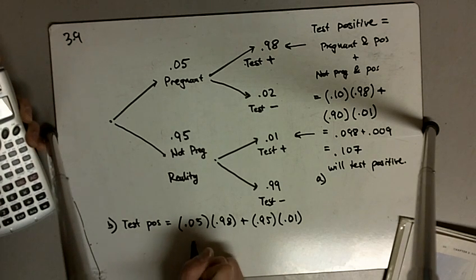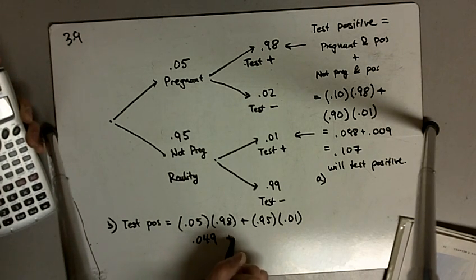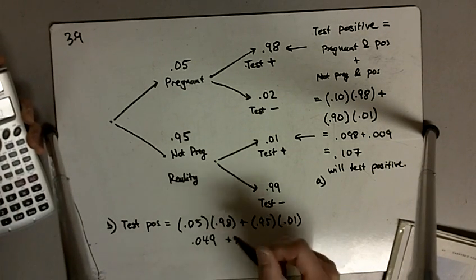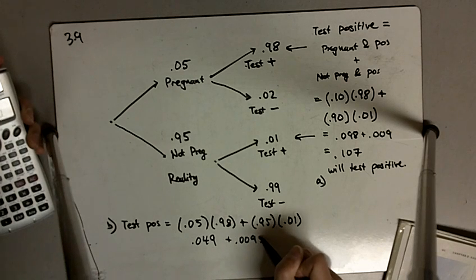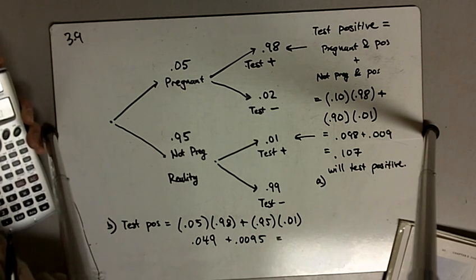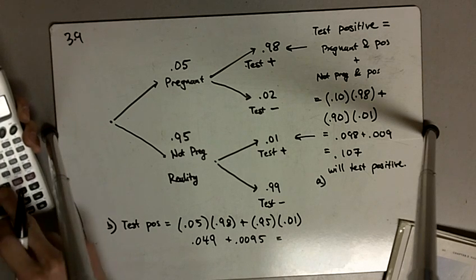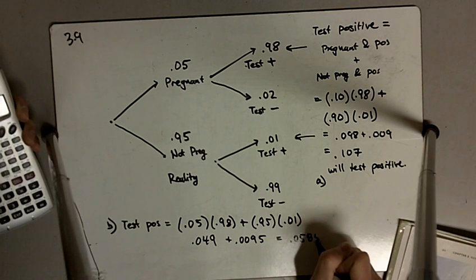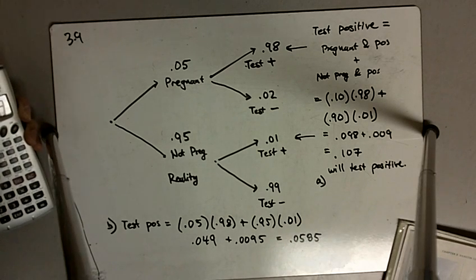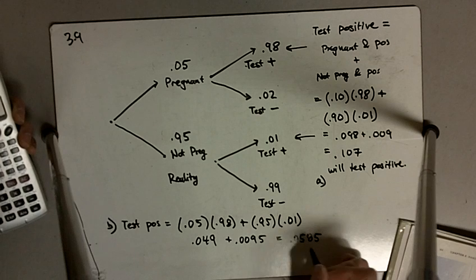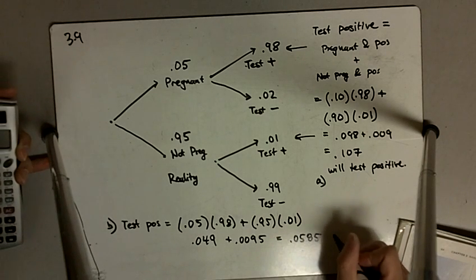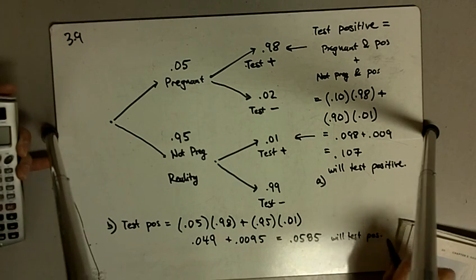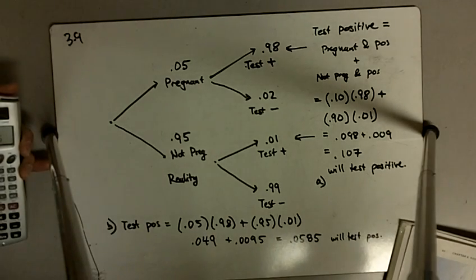This equals 0.049 plus 0.0095. Here we have 0.0585. So this will be the probability of randomly selecting a woman who will test positive. Okay, that's the end of 3.9.